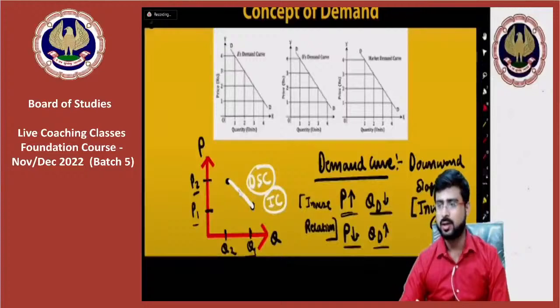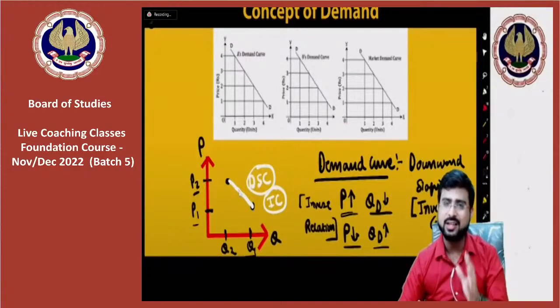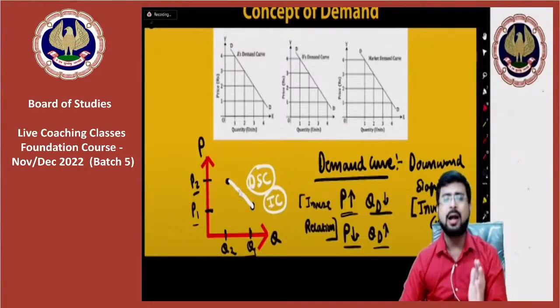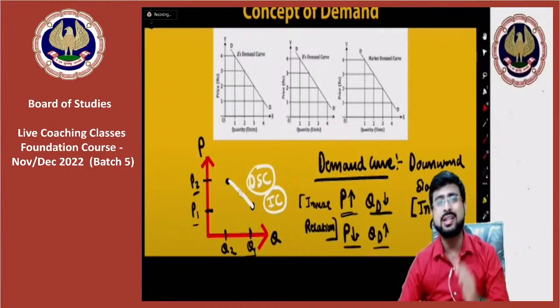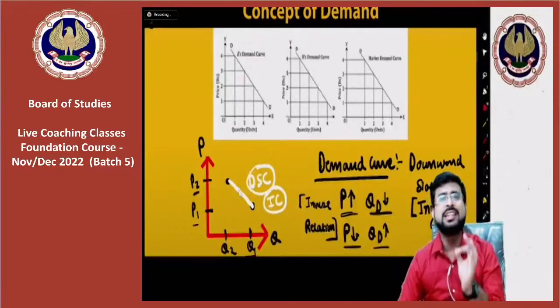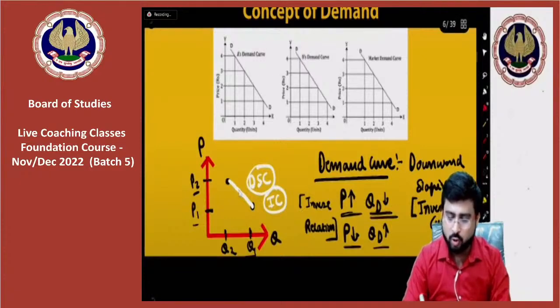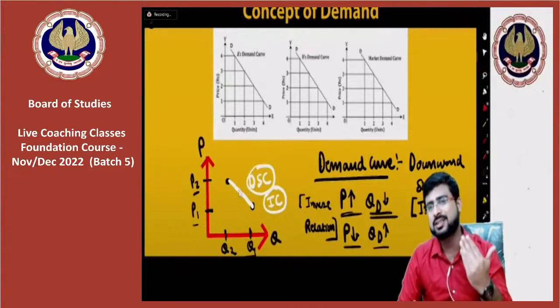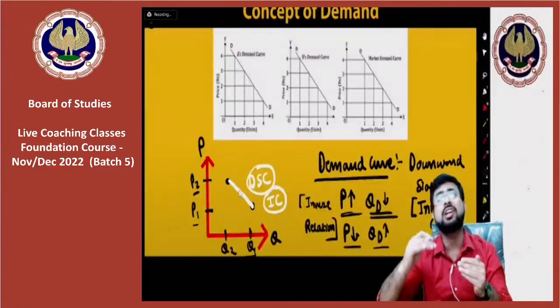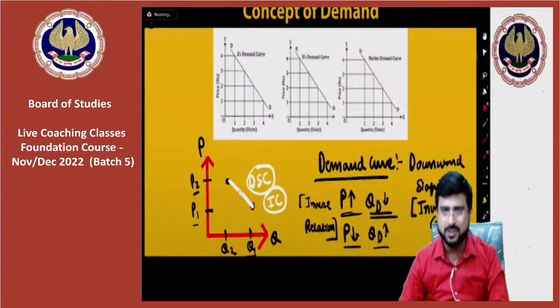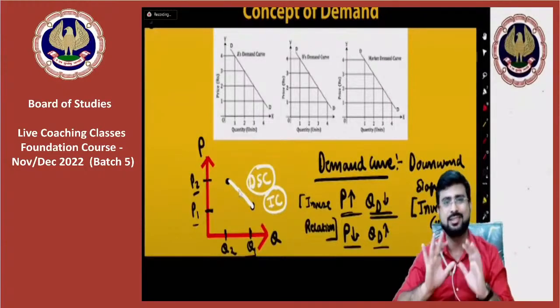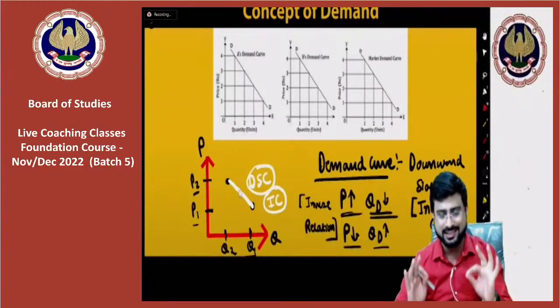Okay, so I'll repeat for you. What kind of slope does the demand curve have? कैसा स्लोप होता है? डाउनवर्ड स्लोप होता है, इनवर्स रिलेशन की वजह से. किसके बीच में इनवर्स रिलेशनशिप? प्राइस और क्वांटिटी के बीच में. जब प्राइस बढ़ता है, when price rises, quantity demanded falls, and when price falls, quantity demanded rises. That is it.